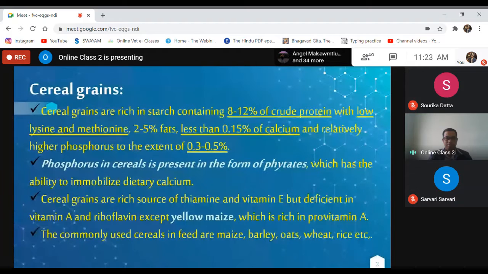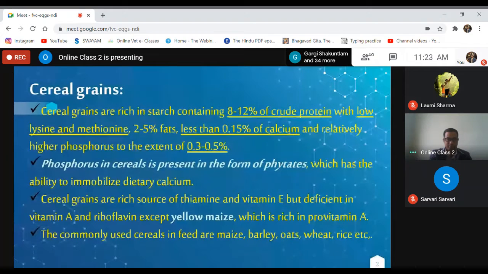Therefore, if phosphorus is present in the form of phytin phosphorus, most of it will be unutilized and excreted through the feces. Moreover, phytate can combine with calcium, and thereby calcium absorption is also reduced in animals if there is more phosphorus in the form of phytates.